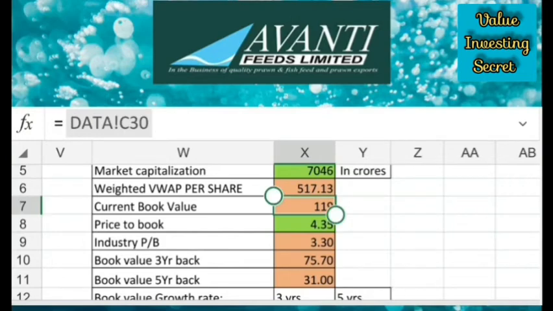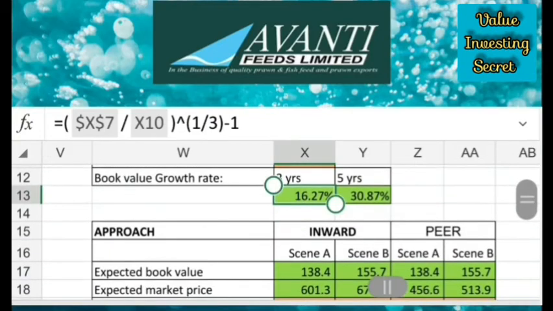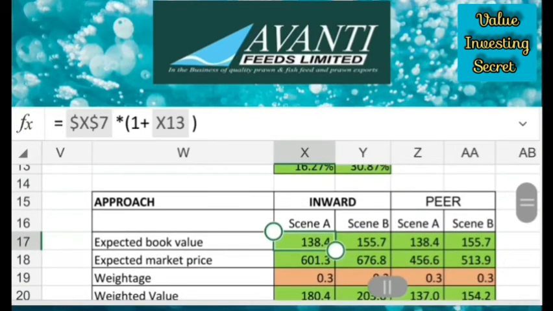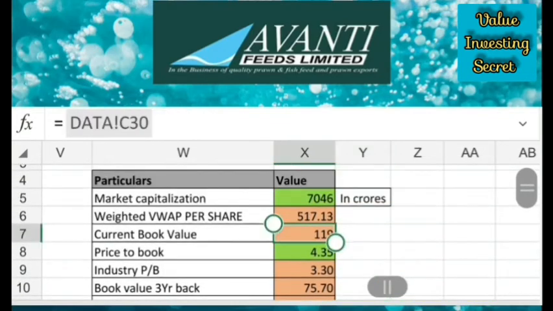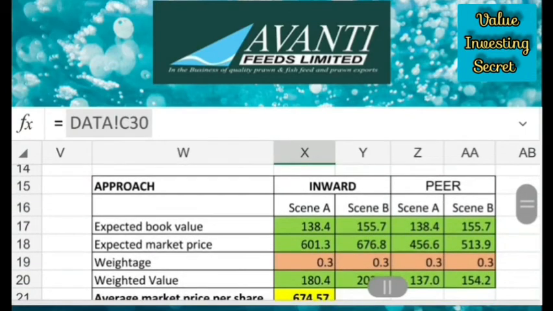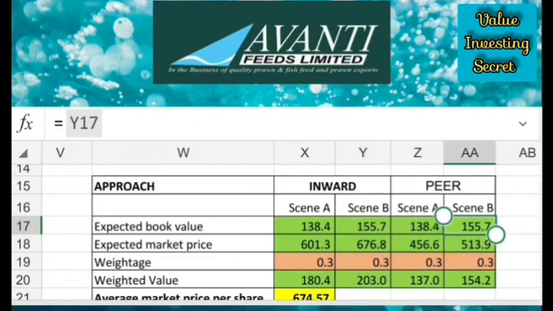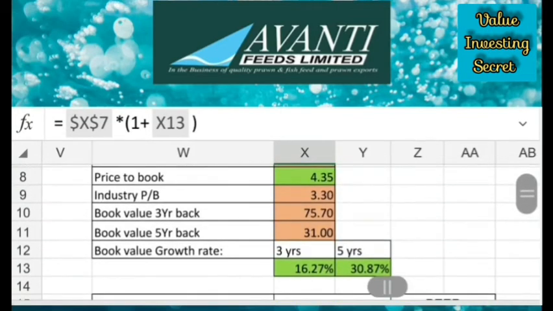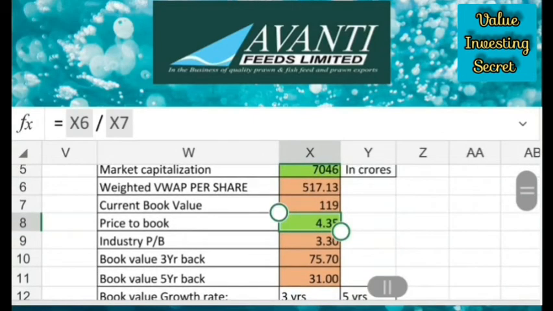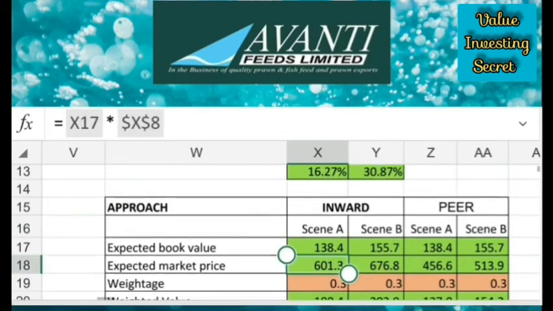The formula to calculate growth rate is current book value divided by 3 years back book value, whole to the power of 1 by 3, minus 1. This is for 3 years. And for 5 years, current book value divided by book value before 5 years, whole to the power of 1 by 5, minus 1. This is for the 5 years book value growth rate. Then the peer approach also has the same calculation. Then expected market price we can calculate using price to book value into the expected book value. You will get the market price.